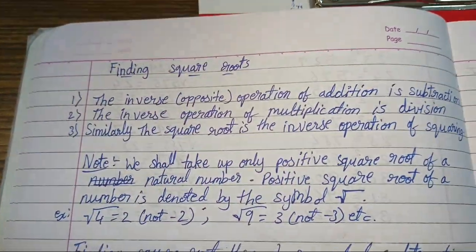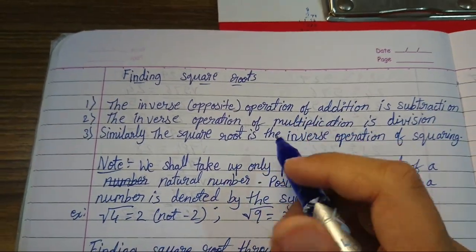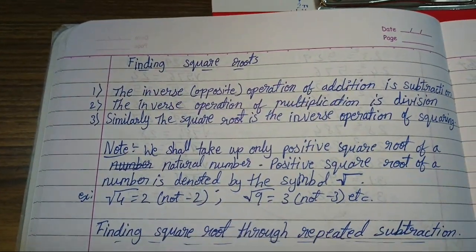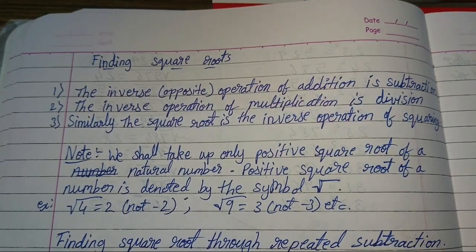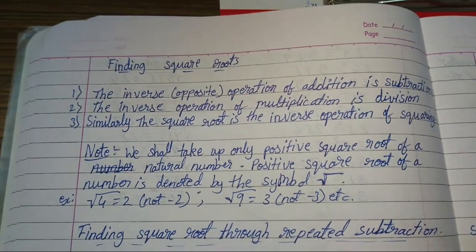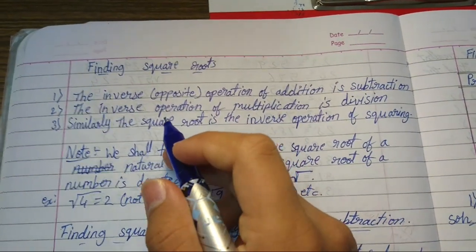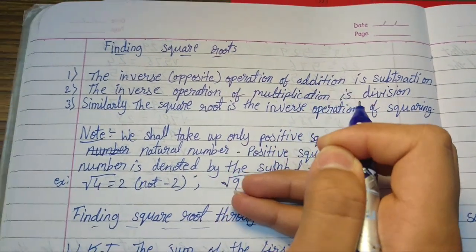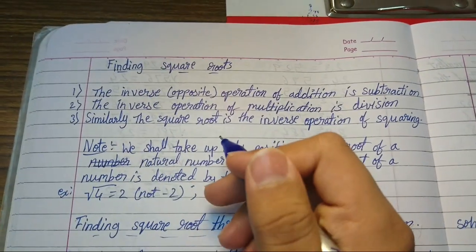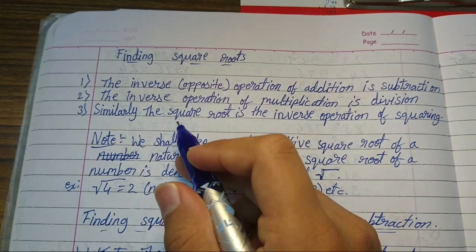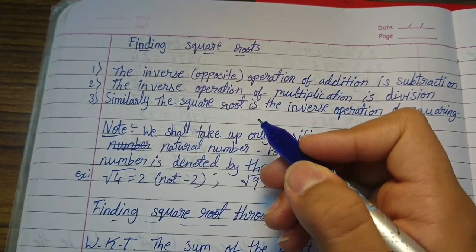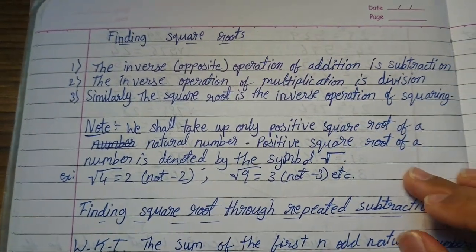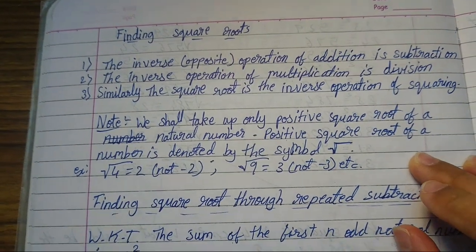Okay, so the inverse operation of addition is subtraction. The inverse operation of multiplication is division. Like that only, the square root is the inverse operation of squaring, right?